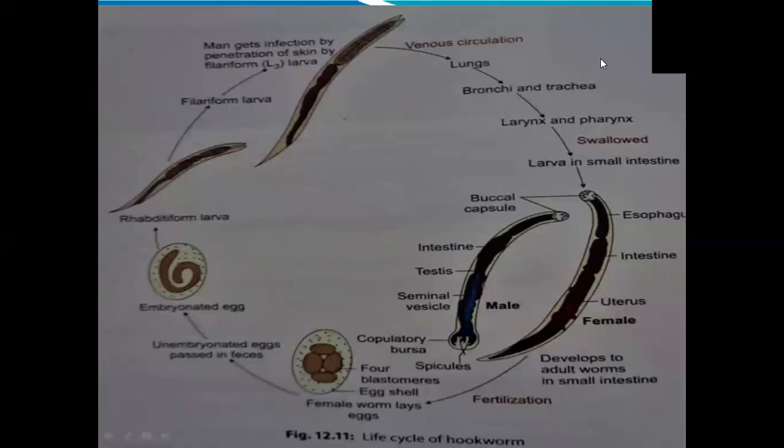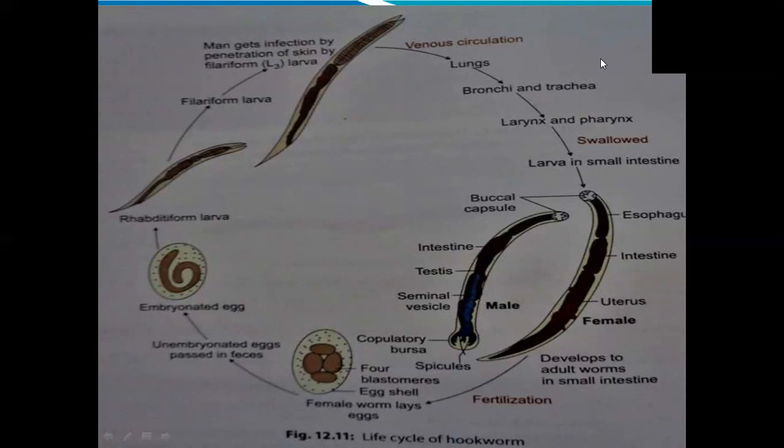We'll start from the female worm laying eggs. You can see at the bottom a cell containing four different blastomeres. This will develop into a rhabditiform larva, then into a filariform larva. This is the time when the first and the second molting will occur.